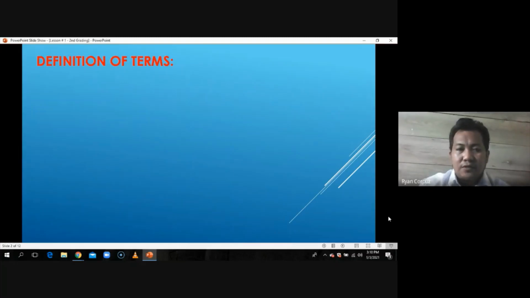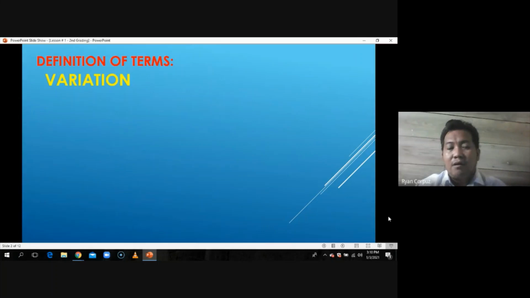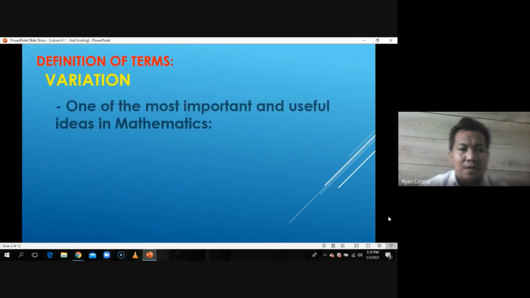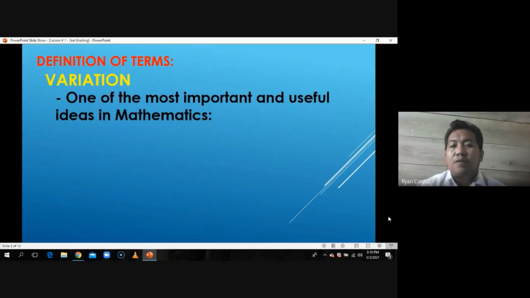So first thing, the first term to define is the word variation. So ano nga ba yung tawag nating variation? So variation, sabi dito, is one of the most important and useful ideas in mathematics. So bakit ba nasabi isa yung variation sa most important and useful ideas in mathematics?